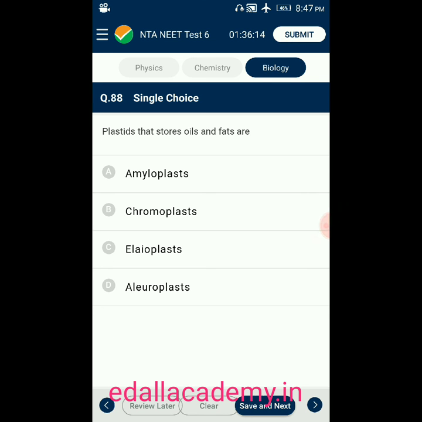Question number 88. Plastids that store oils and fats are: option A, amyloplast. Option B, chromoplast. Option C, elaioplast. Option D, aleuroplast. Answer is elaioplast. Plastids that store oil and fats are called elaioplasts. So the correct option is C.